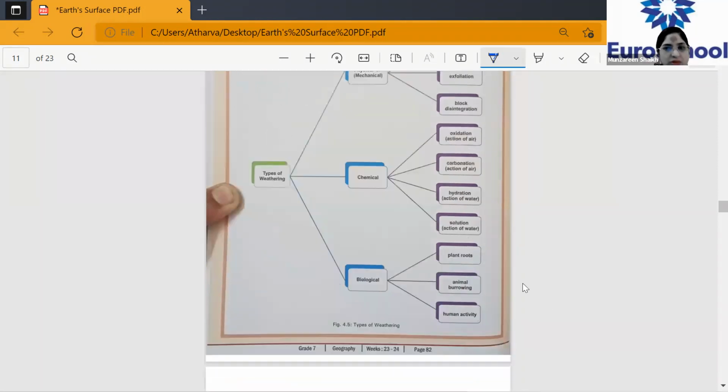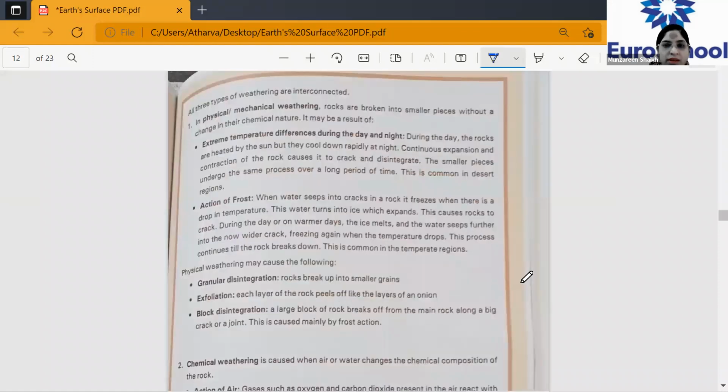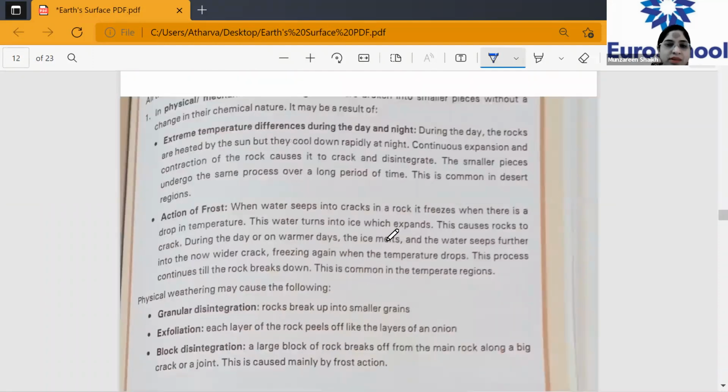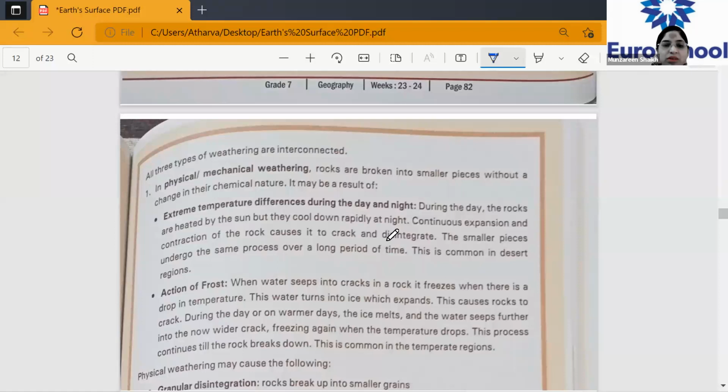Just go on to the next page. You can maximize it. Next, now we will study what we just saw in a tabular form. Now we will study all these topics in depth: how exactly weathering is divided, and what each type is. Number one, all three types of weathering are interconnected.